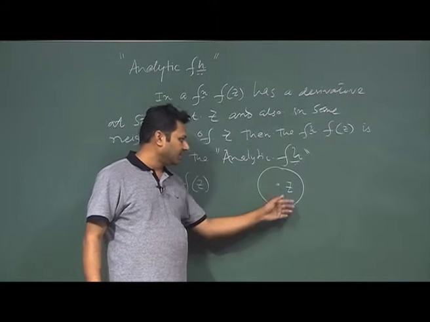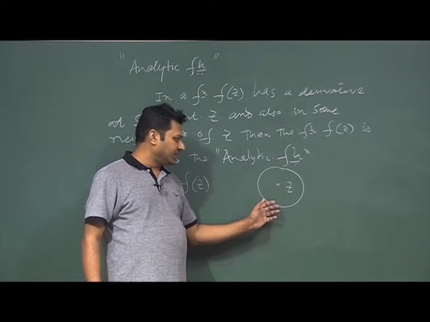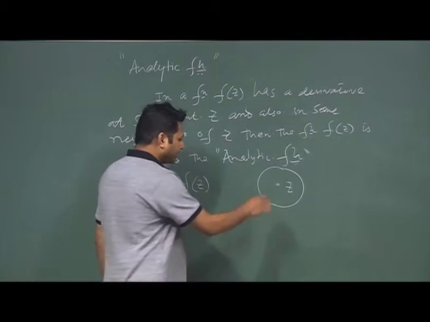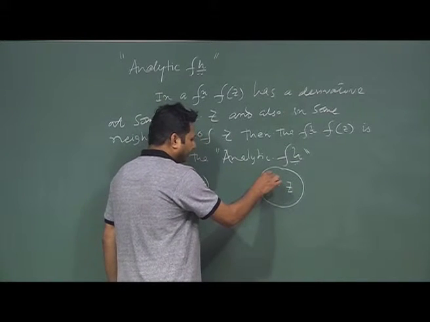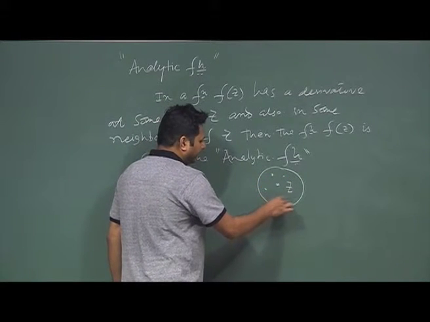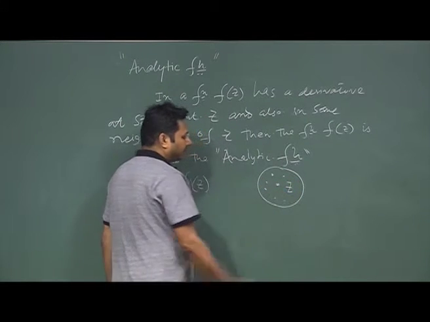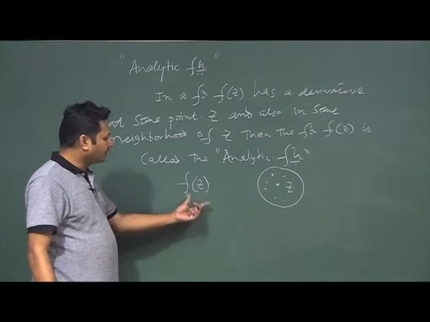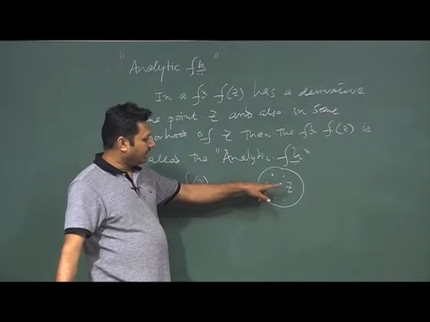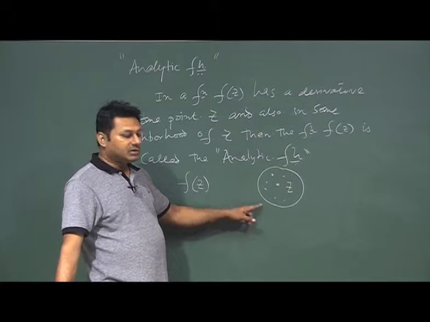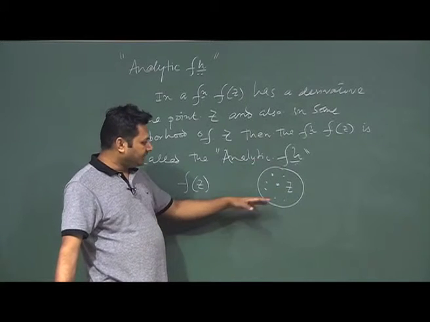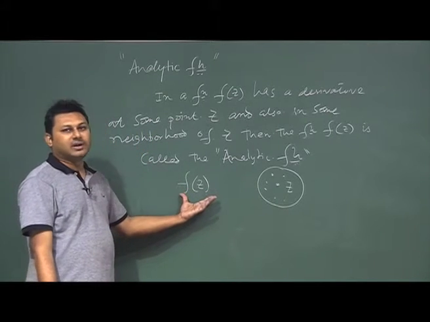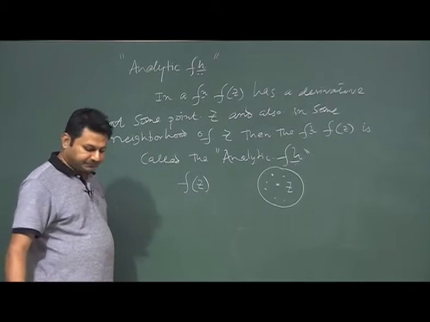So, this region is a neighborhood of z. The function also has a derivative at other points. That means, if the function has a derivative at this point, the function should have a derivative here in all the points in the neighborhood. The function should not have the derivative only at that point, but in the region of this point. If that is the case, then we call this function the analytic function.